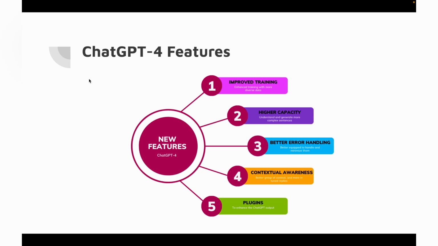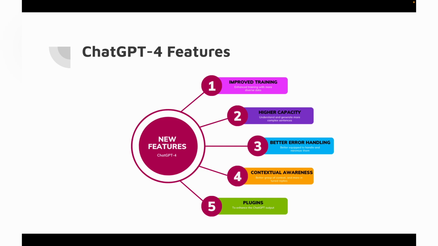ChatGPT 4 features. The first feature is improved training. ChatGPT 4 has undergone enhanced training with more diverse data, so it makes responses more accurate and refined than ChatGPT 3. Second is higher capacity. Its model size is bigger. As I said, ChatGPT 3 has 175 billion parameters, and ChatGPT 4 is bigger. I'll explain in the next slide. It means it can understand and generate more complex sentences, because ChatGPT 4 has more knowledge than ChatGPT 3.